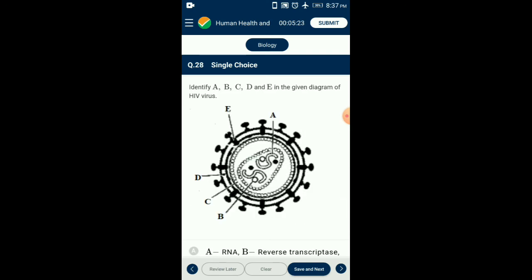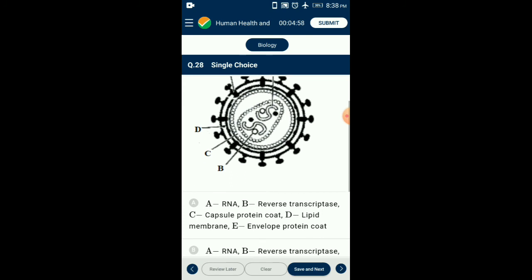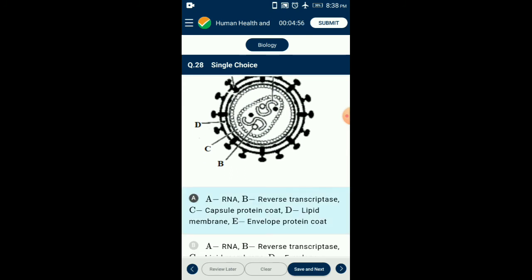Question number 28. Identify A, B, C, D, and E in the given diagram of HIV virus. From the given diagrammatic representation, A represents RNA, B represents reverse transcriptase, C represents capsid protein coat, D represents lipid membrane, E represents envelope protein coat. So the correctly matching option is option A.